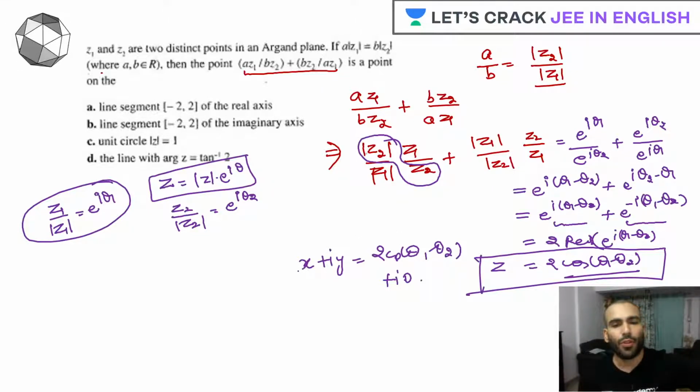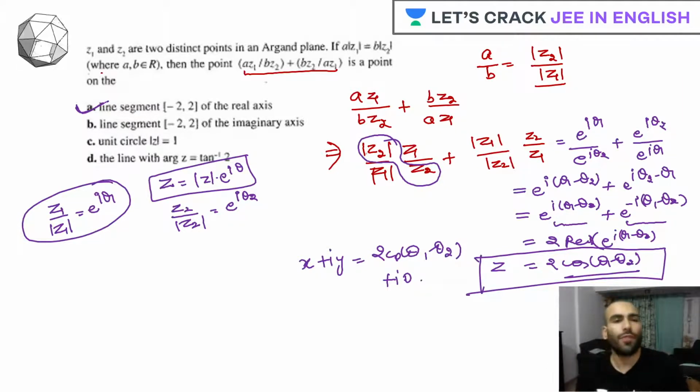So what do we have? We have only this: x is equal to twice cos of (theta 1 minus theta 2). And cos can take values from minus 1 to 1. So obviously x, which is the real part of z, will take values from minus 2 to 2, and only x is your complex number. So obviously option A will be correct. You can just mark it. Luckily we found the right option at the beginning, no need to check further. Clear, guys? I hope you understood this question.